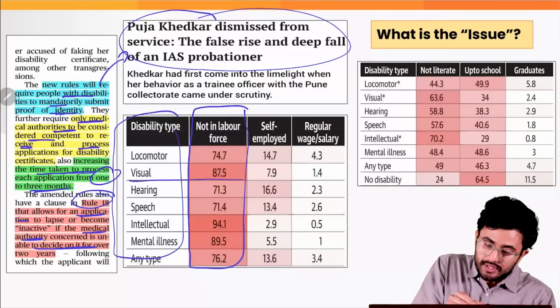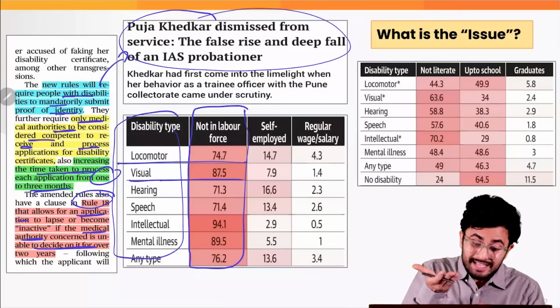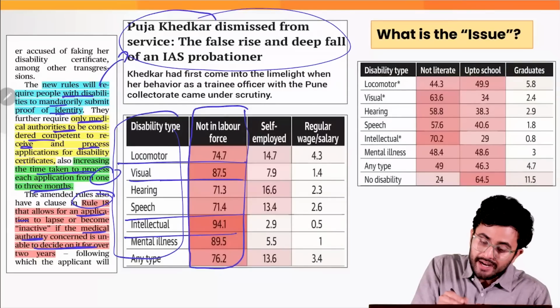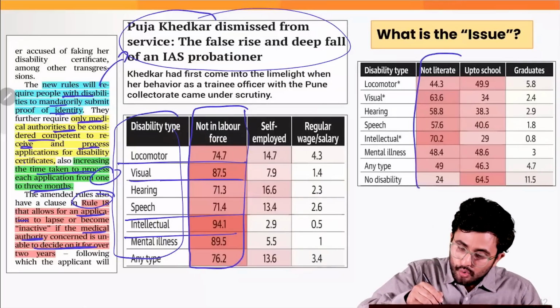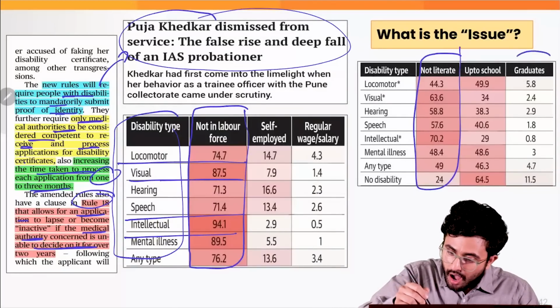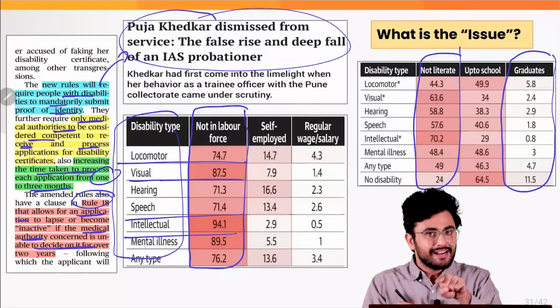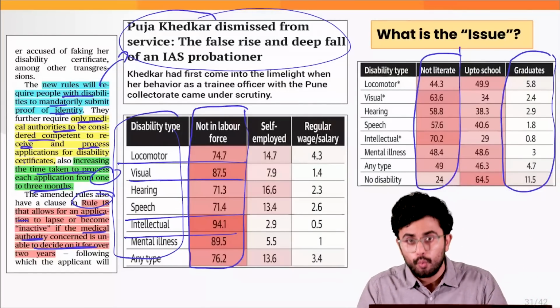For example, the percentage of visually impaired persons who are not in the labor force is as high as 87%. Intellectual disability can lead to 94% unemployment. Also, just look at their low literacy level, and how meager a number actually reach graduation. So if they don't get these medical certificates, obviously it will act as an impediment for them as well, correct?